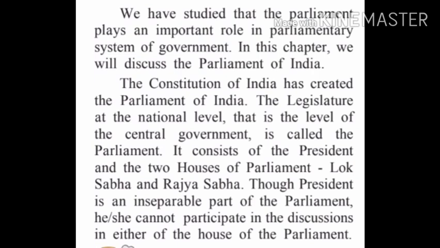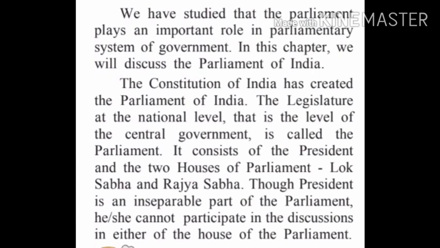The Constitution of India has created the Parliament of India. Now, who has created the Parliament of India? The Constitution of India. The legislature at the national level, that is the level of the central government, is called the Parliament. So, very important question over here: what is called a Parliament? The legislature at the national level. National means like India. That is the level of central government. Where we have a central government in Delhi, right? So, it's called a Parliament.